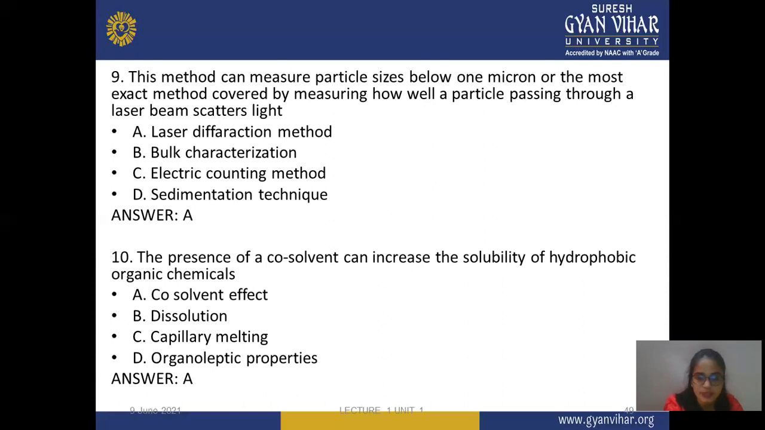Next, the tenth question is: the presence of a co-solvent can increase the solubility of hydrophobic organic chemicals. The first option is co-solvent effect, second is dissolution, third is capillary melting, D is organoleptic property. The correct answer is A, co-solvent effect. It means the presence of a co-solvent can increase the solubility of hydrophobic organic chemicals by the co-solvent effect. The co-solvent effect may change hydrophobic chemicals, and this is the correct option.